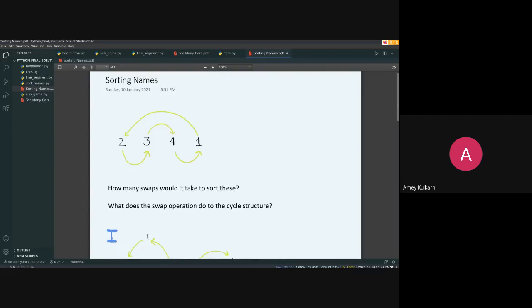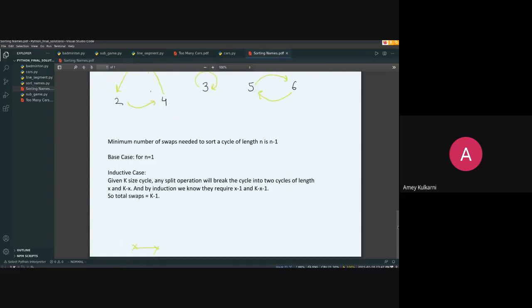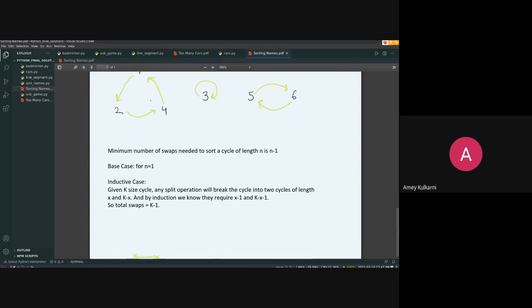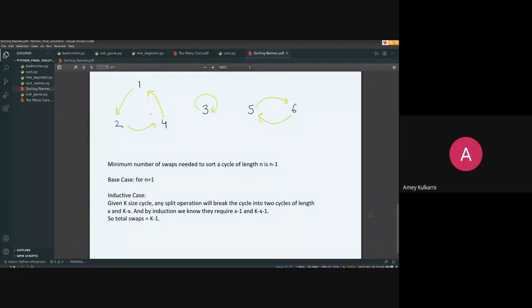Yeah, again, you can actually skip this for the moment. Inductive case, it will just confuse you probably. I'd suggest this: you should think about this problem, about whatever I've said, and then you'll probably understand what I'm saying. Because this is a very common problem, you should be able to understand it.